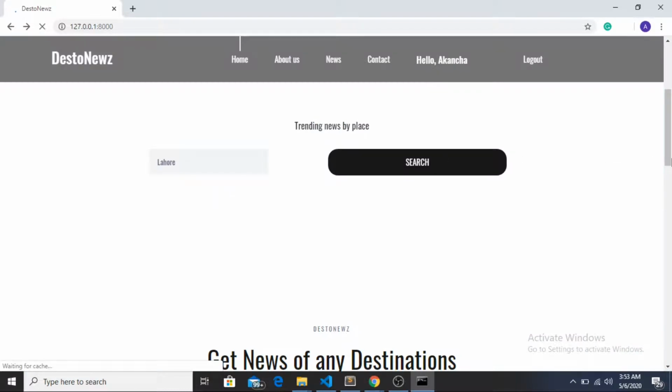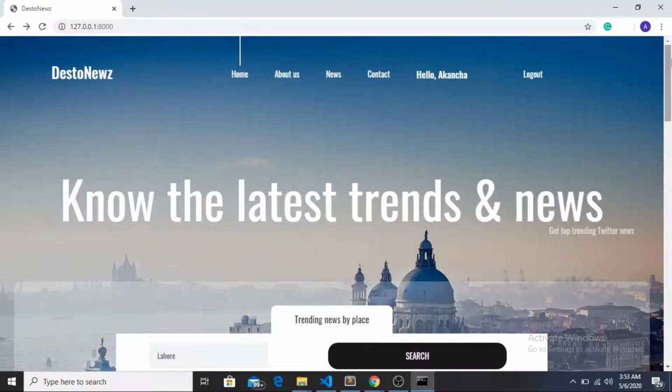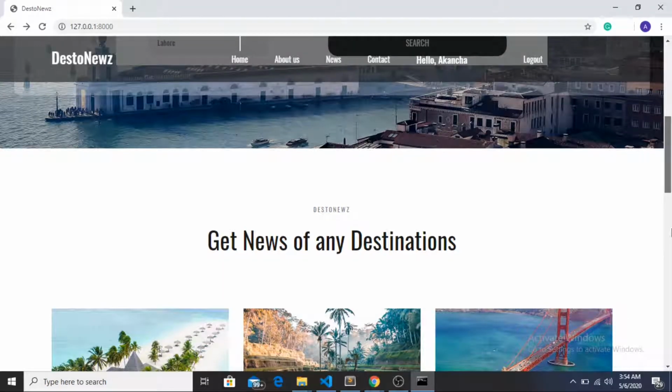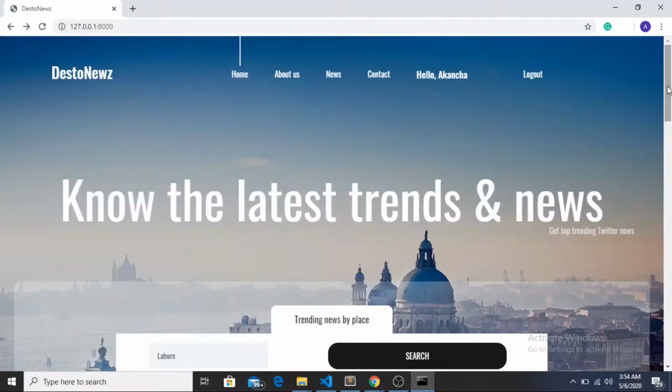Okay, so this was about the user interface, how it is working and how it is getting the news and everything. So user will either type the name of the city and click on search, or the name of the place, state, anything, and click on search and he'll get the top trends and the related news for it. So this is how the API is working. I hope now it's quite clear how it is working altogether. So I'll click on log out and I'll go to the project in depth.